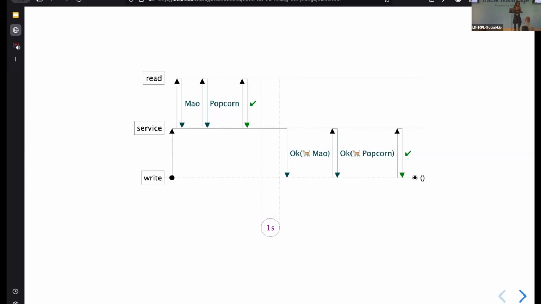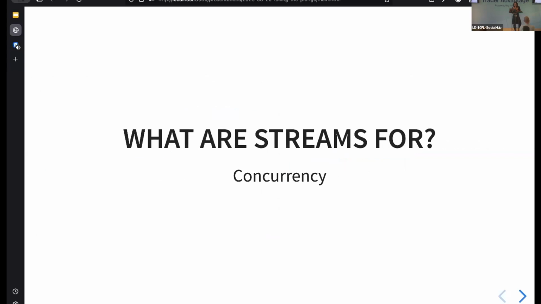So by structuring our program in this way, we can think of how our stream is composed of different things which are happening concurrently and different things which are happening in sequence. And that really helps us when we're reasoning through concurrency problems. So streams are actually an excellent tool for concurrent processes.